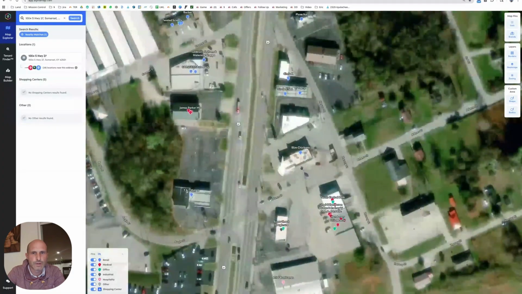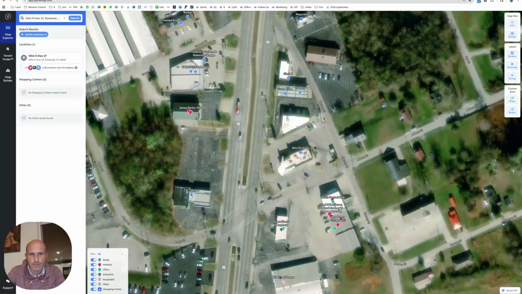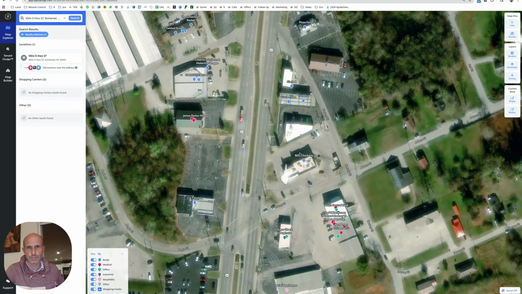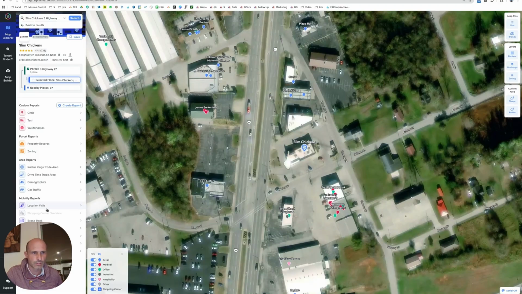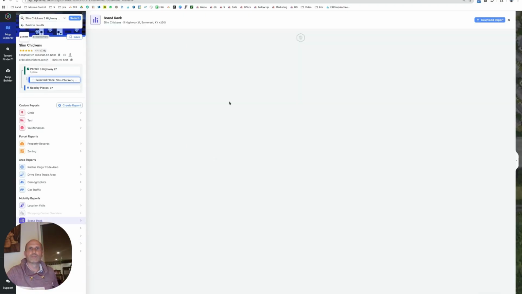Some chickens right there. Sugar Shack Donuts next door. T&T Motors, like an old gas station conversion. CarQuest Auto Parts. Circle K Gas. Okay, I don't see any major brands right here. It seems to be a lot of the Slim Chickens. So there's a Pizza Hut. They sing their own song when it comes to locations. I'm proud of them for doing that.